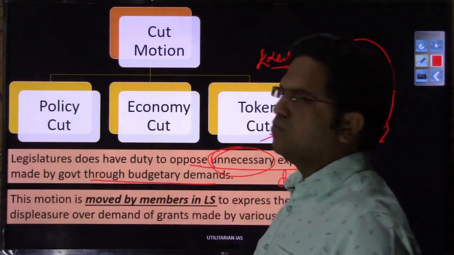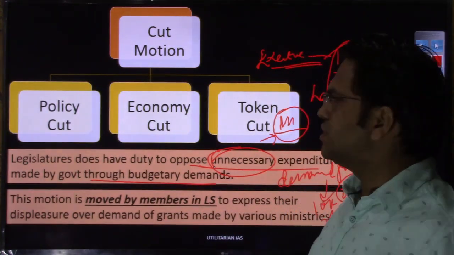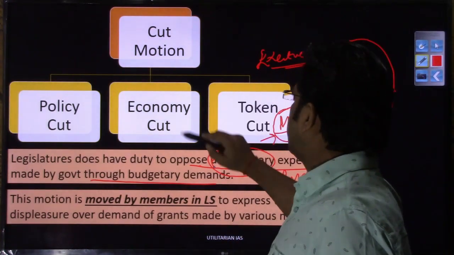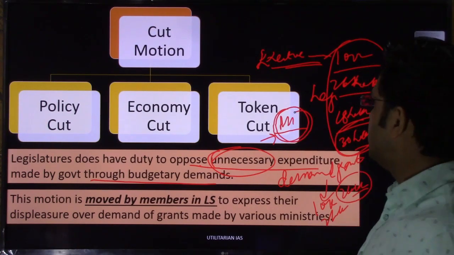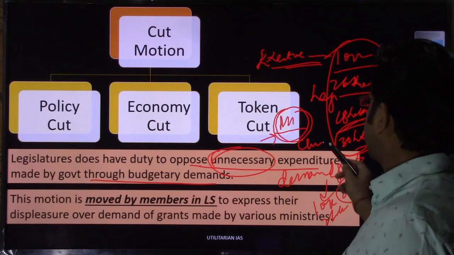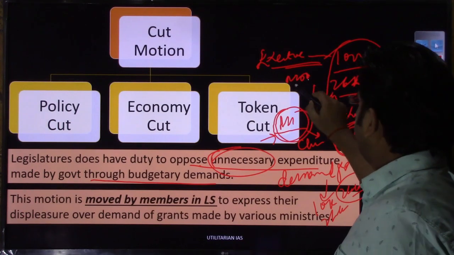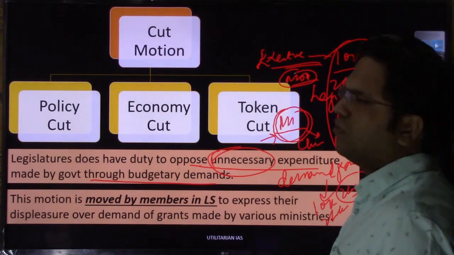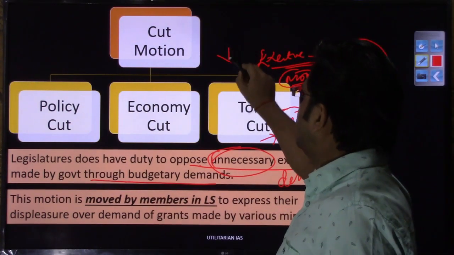So these are the tools. This cut motion is nothing but this. If a party in the opposition or any member of the legislature feels that the amount being demanded by the Ministry of Defense, suppose in wake of continuous Chinese incursion or Pakistani threat, the Ministry of Defense this year says that because of a possible war that we may have in the next 4 or 5 years with China, we need more and more increased funds.